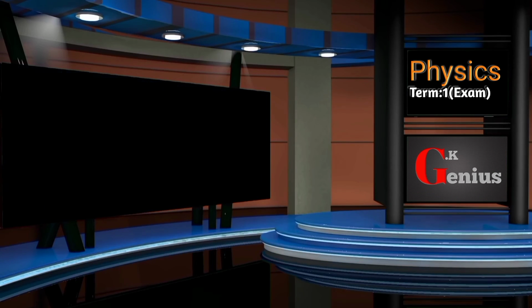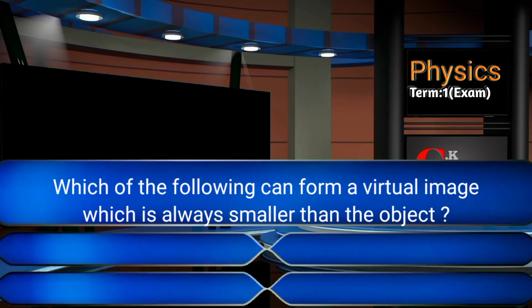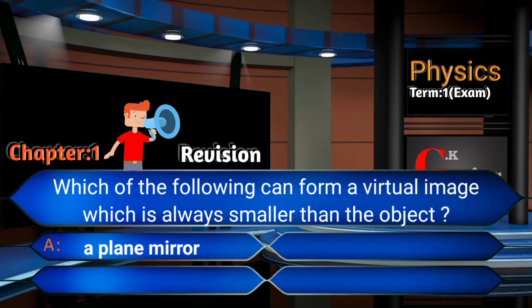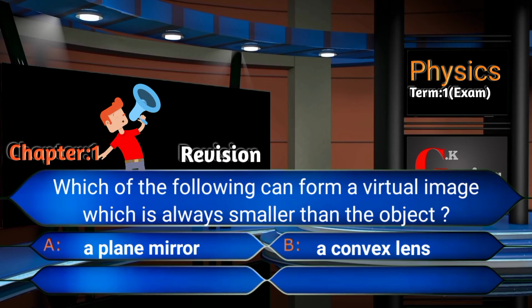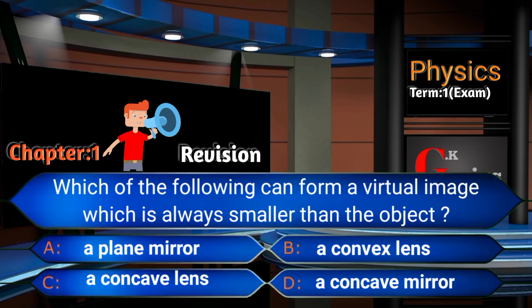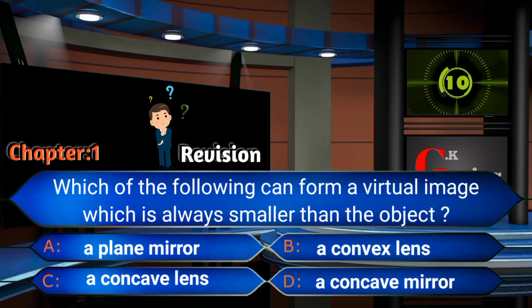Ninth question. Which of the following can form a virtual image which is always smaller than the object? Your option is A, plane mirror, B, a convex lens, C, a concave lens, and D, a concave mirror. Time start now. 9, 8, 7, 6, 5,